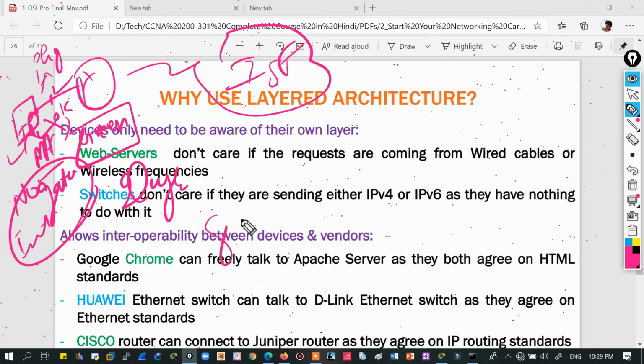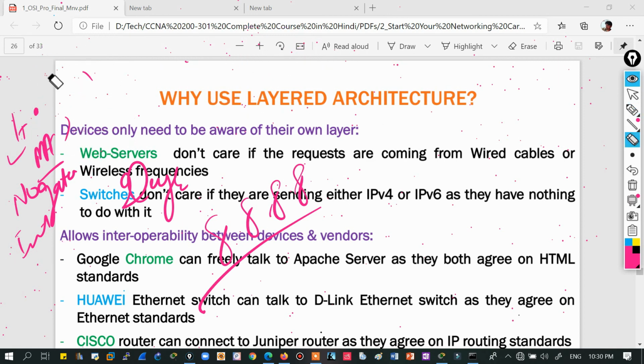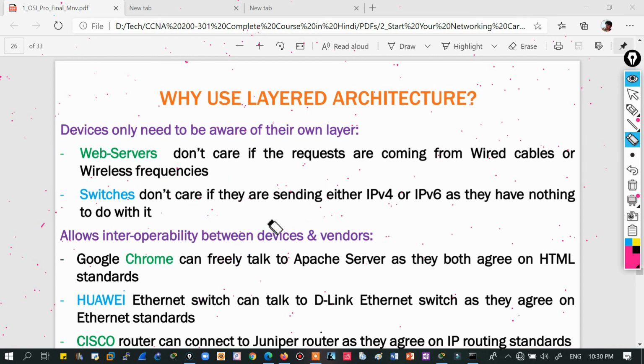Is there any DNS issue, or a transport layer issue? It means that when I have broken the complete networking process into layers, it has made my troubleshooting process very easy, right? So these are some layers into which we have divided the network models. These are some things that I have written, you can study that.